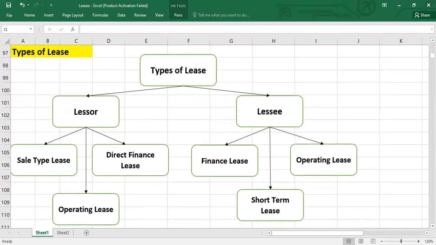Now, guys, we have here types of lease. Actually, I'm going to explain lease classification now. It's really important, and here people always have confusion. So we have types of lease from the lessor's point of view. Overall there are three types of lease under US GAAP. One is called sale type lease, second is called direct finance lease, and third is called operating lease. In the same way for the lessee, we have three types. One is called finance lease, second is called operating lease, and third is called short-term lease.